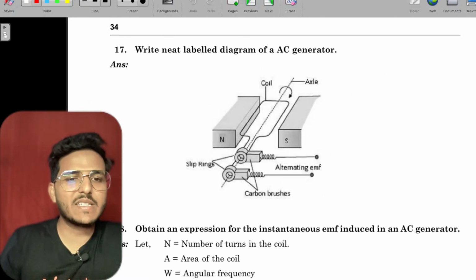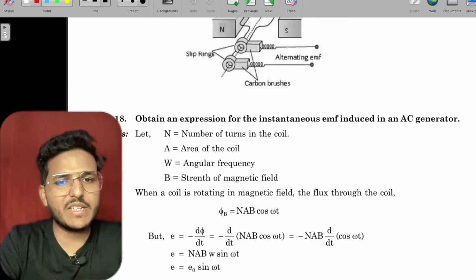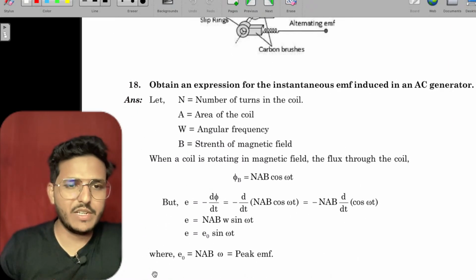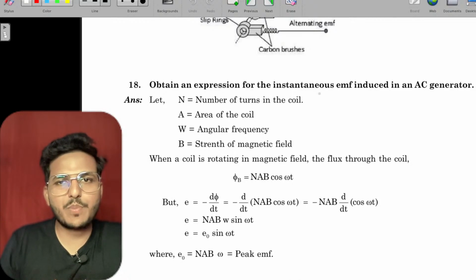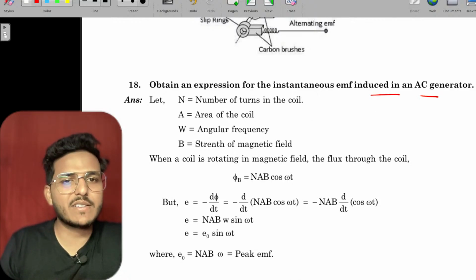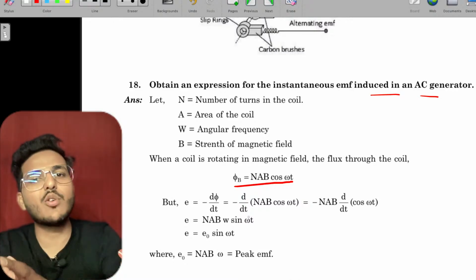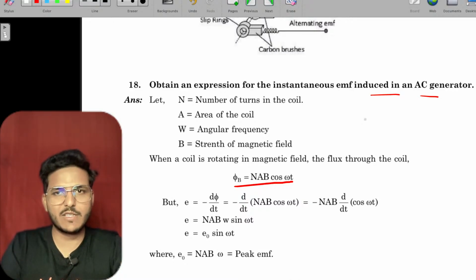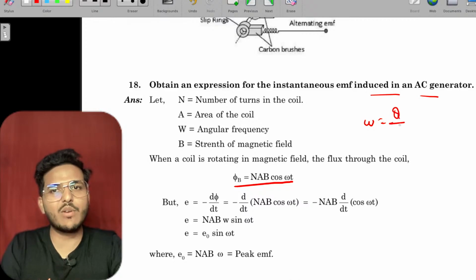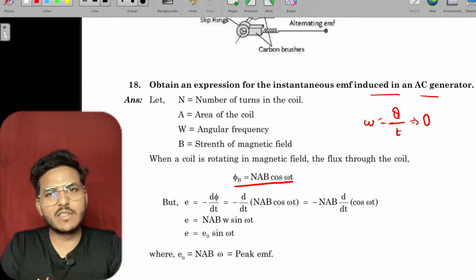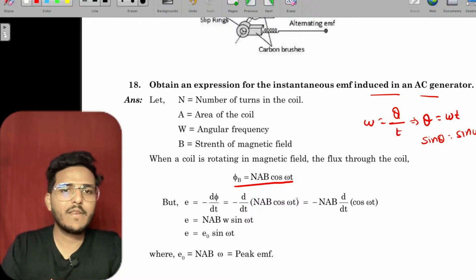Level diagram of AC generator. This is a very simple question, so we don't need to discuss it. Explain the instantaneous induced AC current. See, phi equals NBA cos theta. Now theta is just omega t, because omega is the angular velocity, angular displacement upon time, that is theta equals omega t. So sine theta is now considered as sine omega t, right?